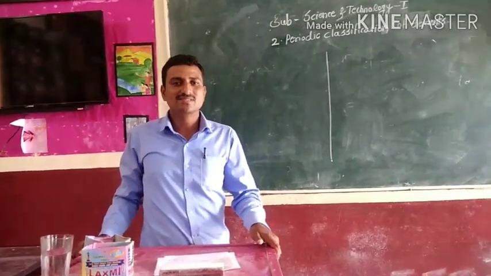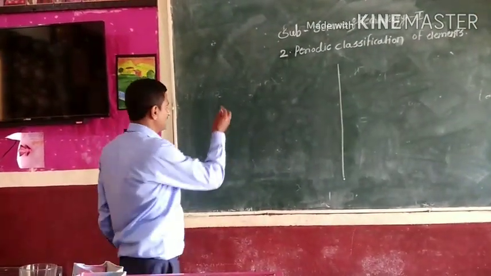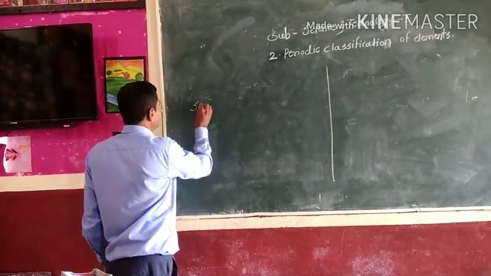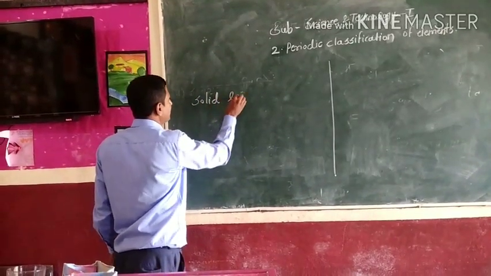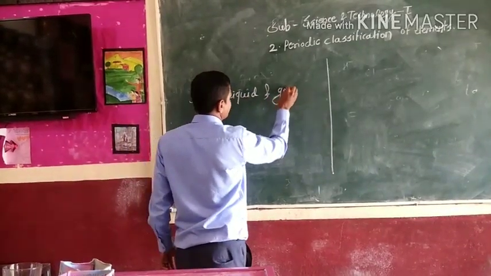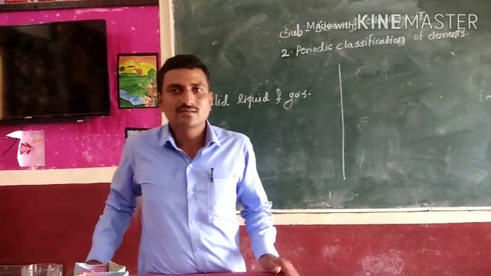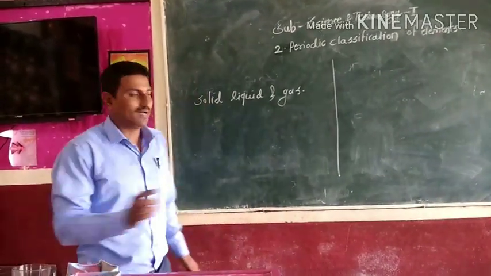Your answer is solid, liquid and gas. Types of matter: solid, liquid and gas. And another type is plasma.